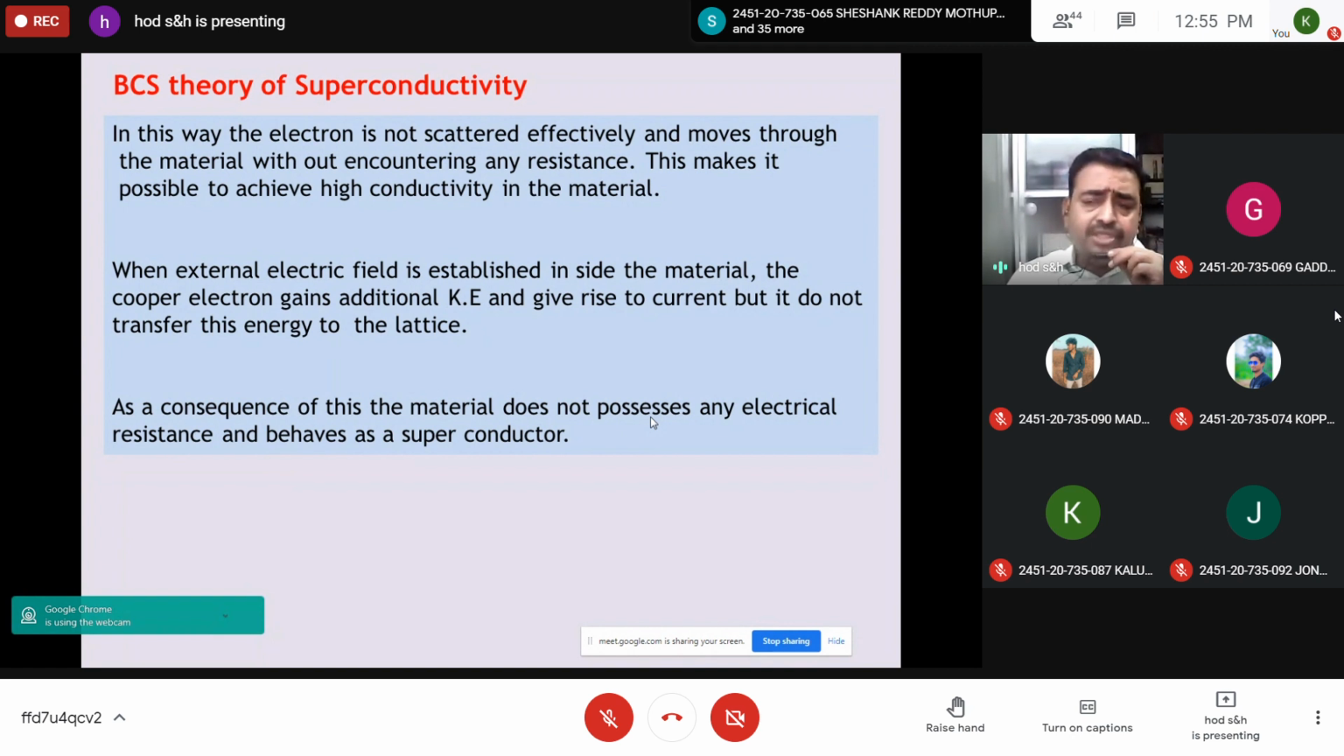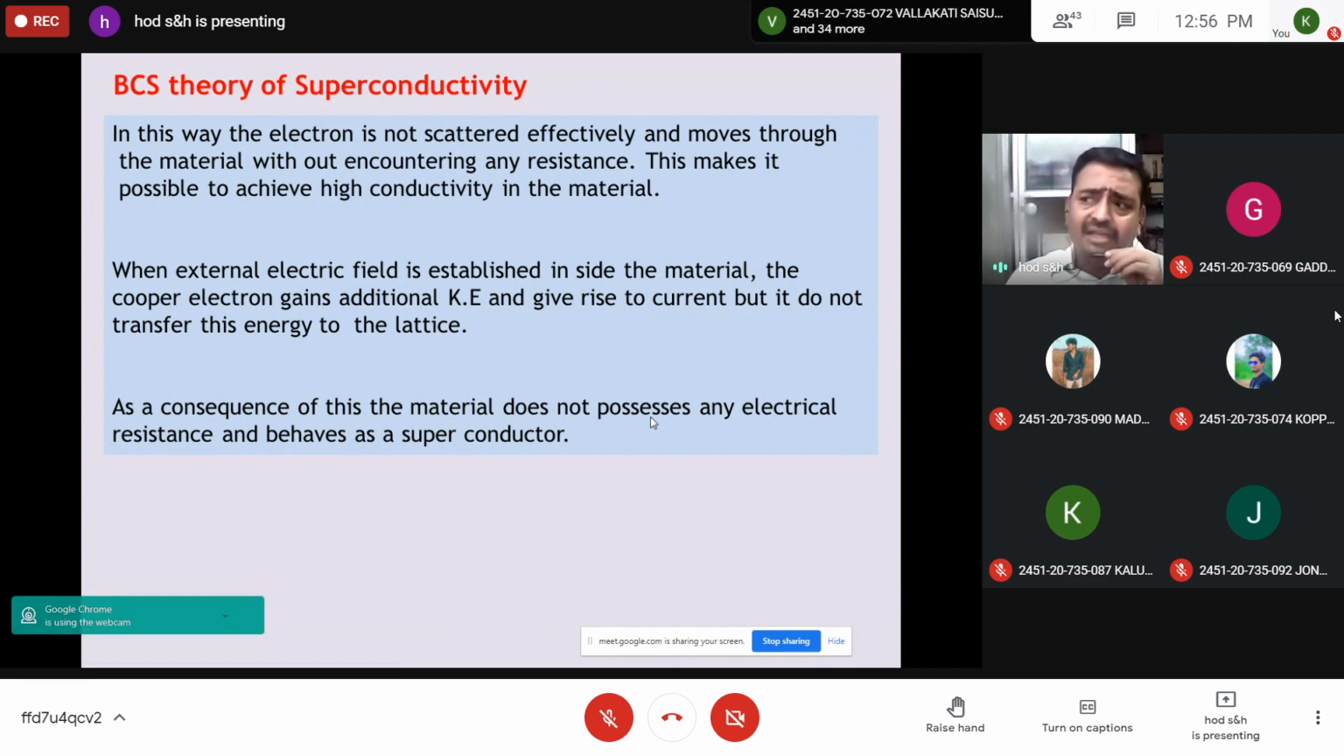In addition to this, whenever an external electric field is applied, the Cooper pair gains energy, but it will not give this energy to the lattice. As a consequence, without any loss of energy, and with more energy, it propagates in the crystal lattice. So without electrical resistance, it comes out as the output current. It will not possess any electrical resistance and behaves as a superconductor. So these are the features of BCS.